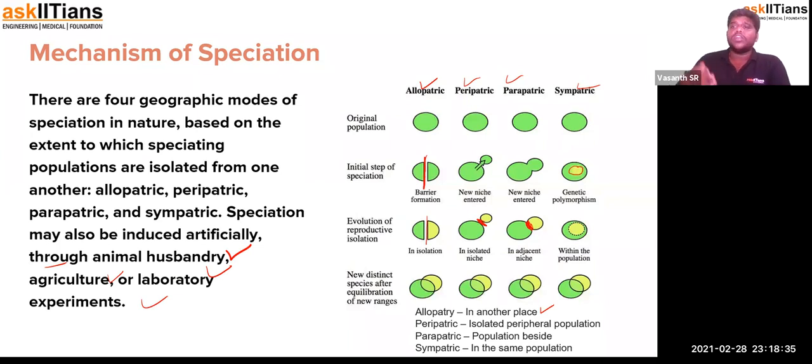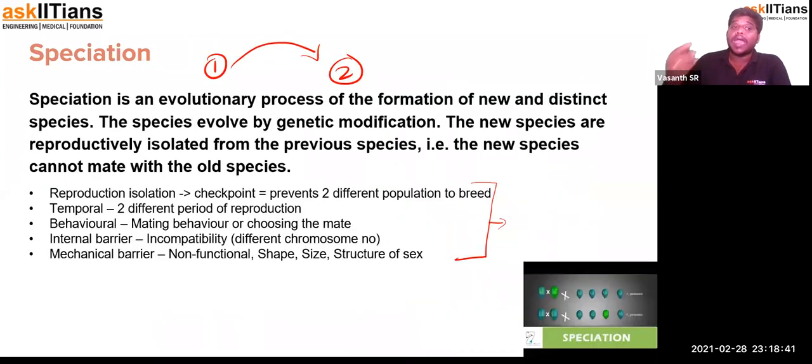So after the organisms have deviated from the existing species, they need to have a barrier. We call it reproductive isolation. Reproductive isolation literally has a checkpoint to prevent both of them from breeding and mixing together. There are different types of reproductive isolation.